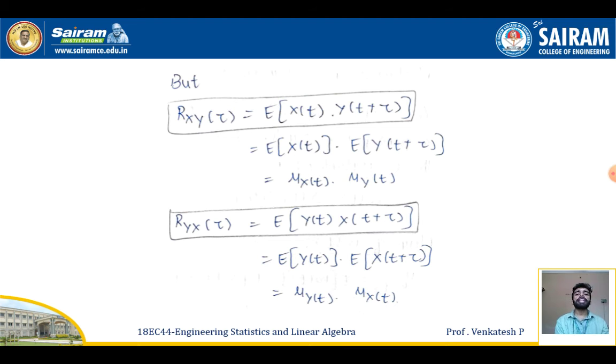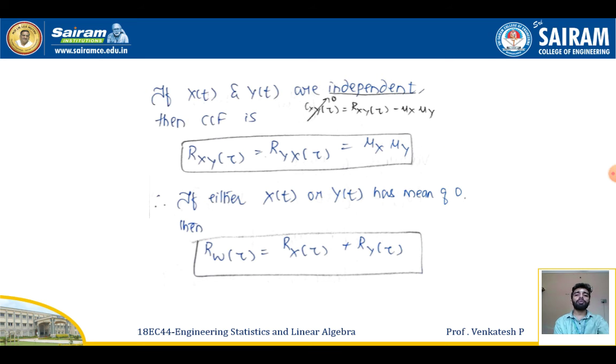So but Rxy of tau is equal to what? We have expectation of x of t, y of t plus tau. So it will be equal to expectation of x of t, expectation of y of t plus tau. It will be equal to mu x into mu y. Similarly, Ryx of tau is given by expectation of y of t, x of t plus tau. It will be equal to expectation of y of t, expectation of x of t plus tau. It will be equal to mean of y, mean of x. So if I replace both the values there, I'll be getting the equation.